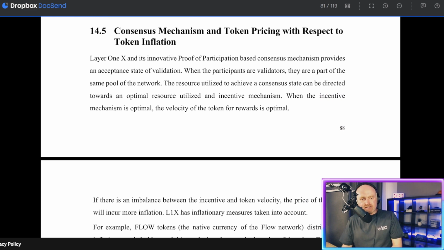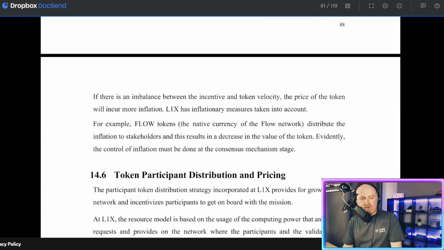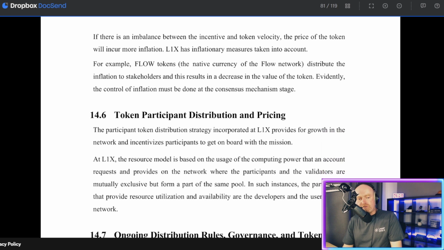14.5. Consensus mechanism and token pricing with respect to token inflation. Layer 1X and its innovative proof of participation based consensus mechanism provides an acceptance state of validation. When the participants are validators, they are part of the same pool of the network. The resource utilized to achieve a consensus state can be directed toward an optimal resource utilized incentive mechanism. When the incentive mechanism is optimal, the velocity of the token for reward is optimal. If there is an imbalance between the incentive and token velocity, the price of the token will incur more inflation.